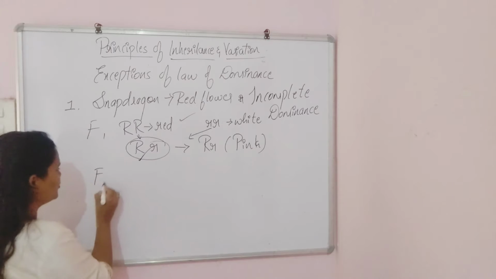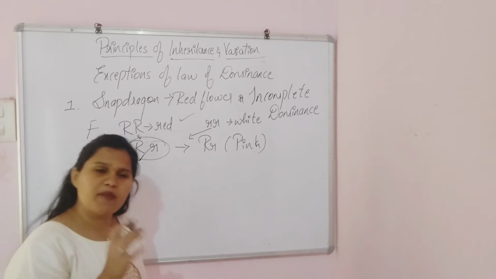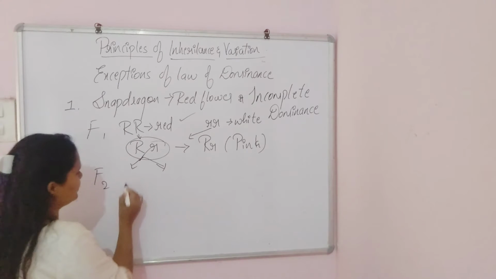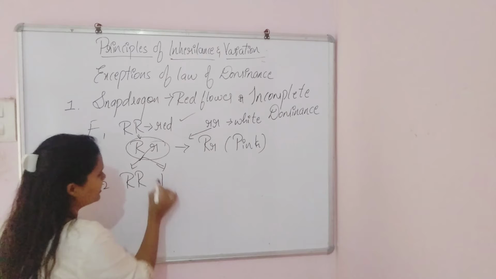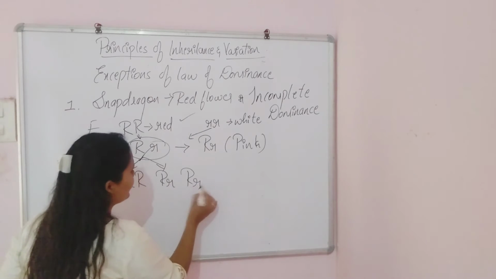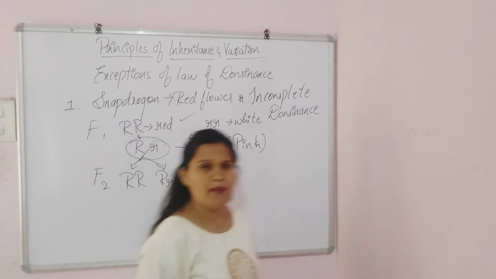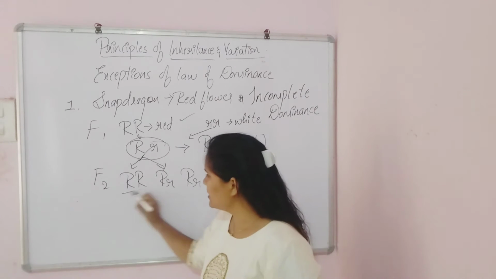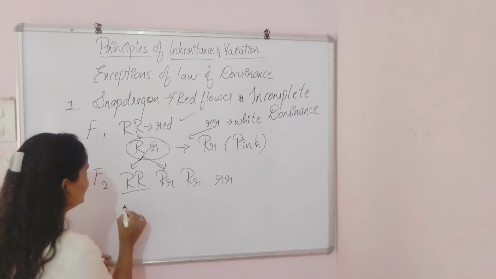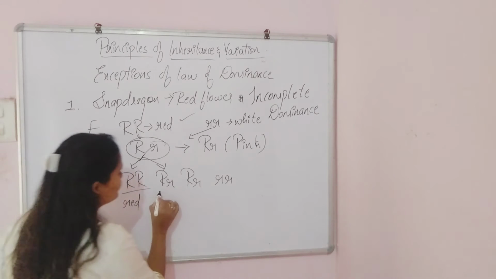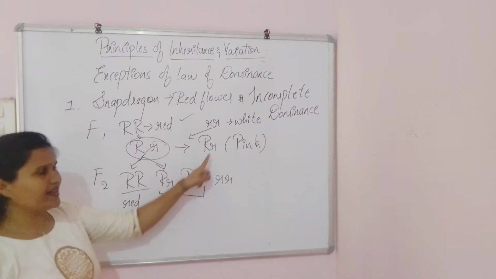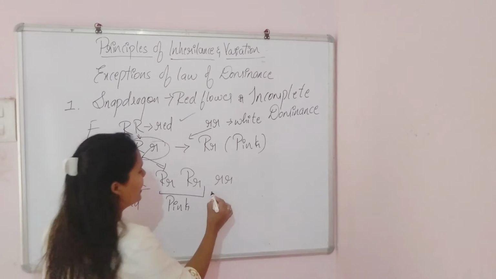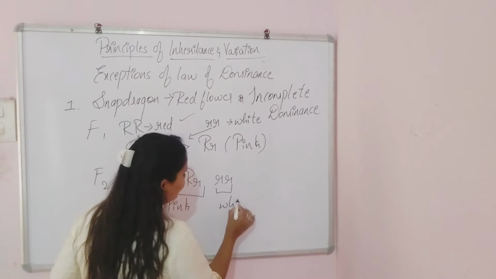Again, in the case of the F2 generation, as in the tall and dwarf case, the offspring produced by these parents were capital R capital R, capital R small r, capital R small r, and small r small r. Please go through the F2 generation crossing. Here capital R capital R is red, capital R small r is pink in color, two flowers produced were pink, and small r small r is white in color.